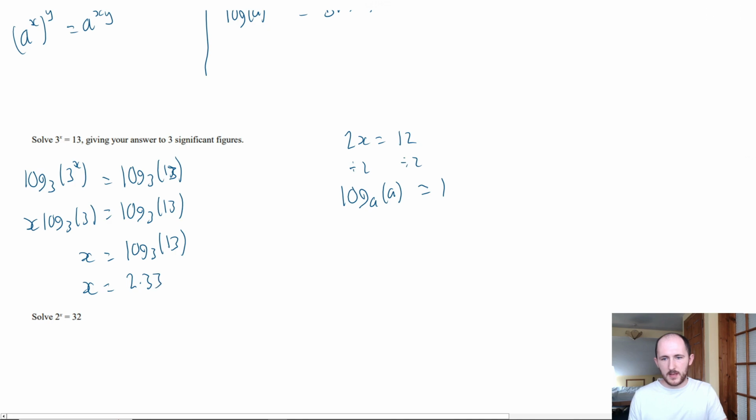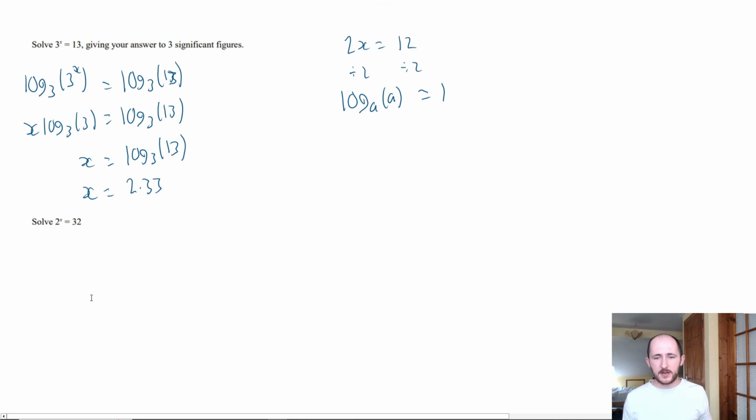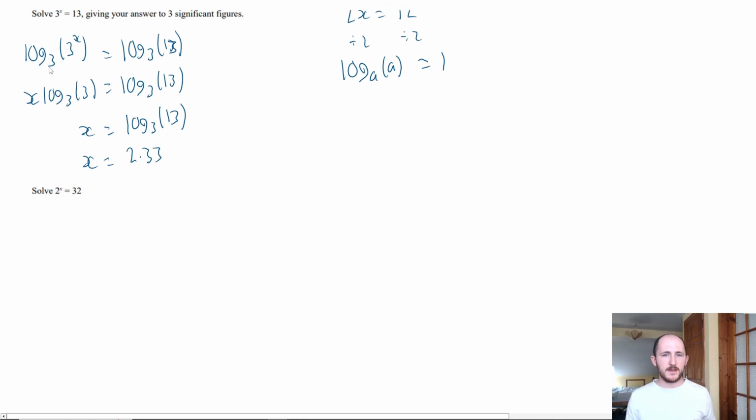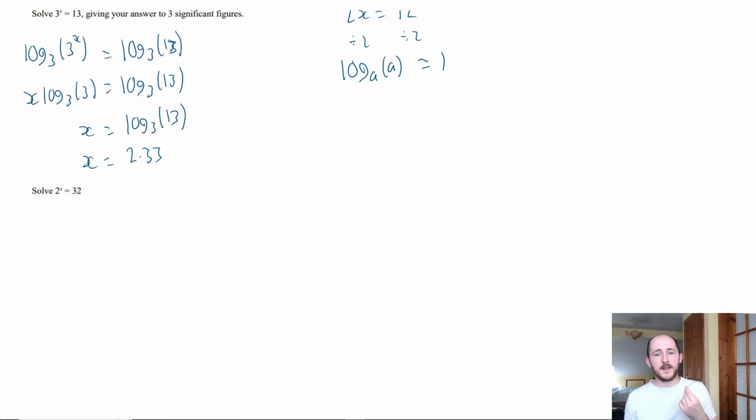Now again, I would like you to have a go at 2 to the power of x equals 32. Remember, these videos are not just a passive learning experience. Have a go. Whether that is typing it on a notepad quickly or writing it down on a piece of paper next to you, have a quick go, or at minimum, please think through it. If you just think through the problem, that is practically the same as doing it yourself. It's almost as good. So have a go, think about what you would do. Again, follow these previous steps. Of course, you could do it in one step on a calculator, but I'm going to do it the slightly longer way, and then check your answer.